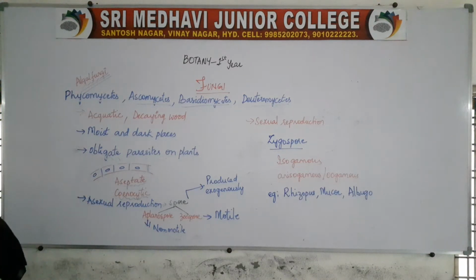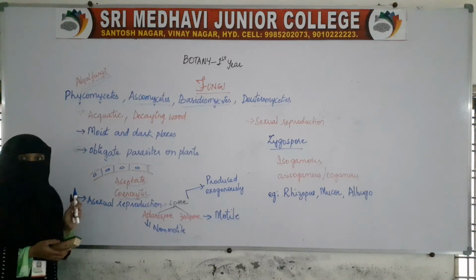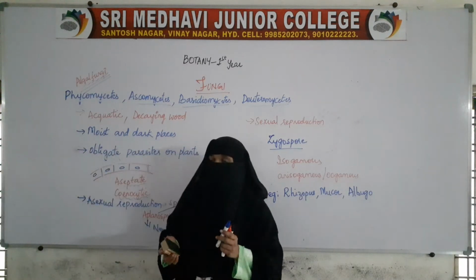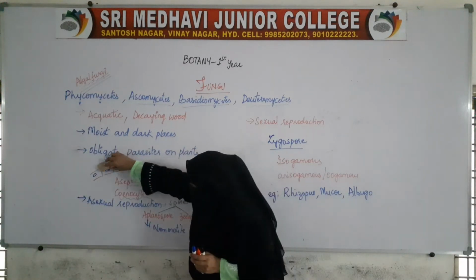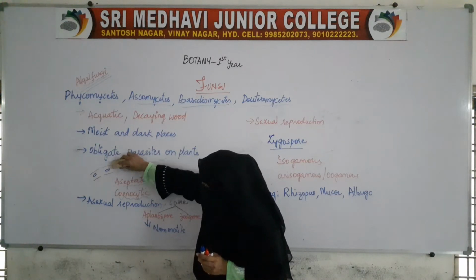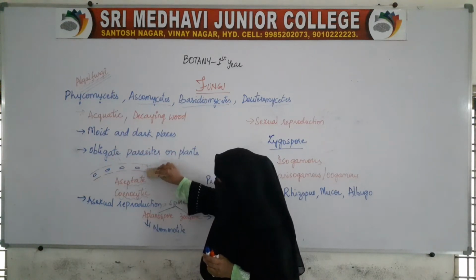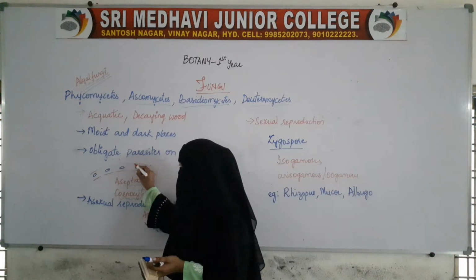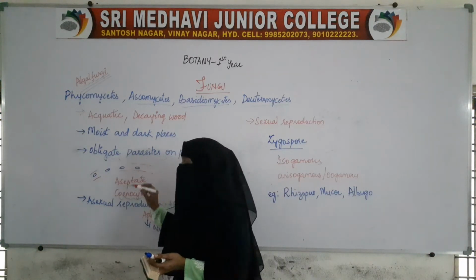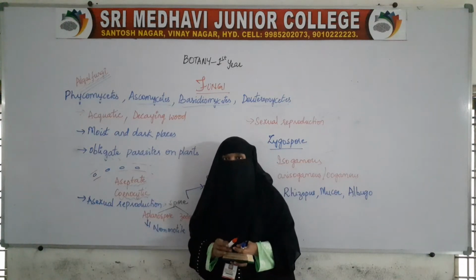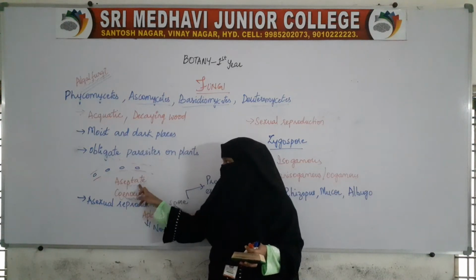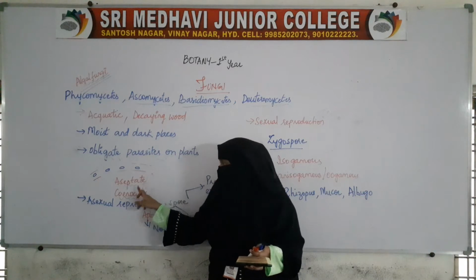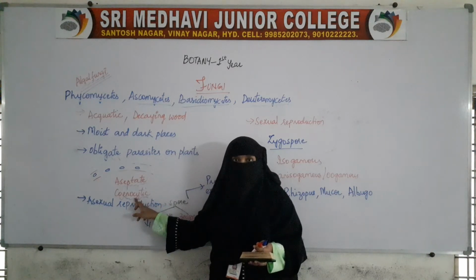But here, in the organisms which belong to Phycomycetes, the septum is absent. There is no septum. The hypha is continuous without divisions. So we have aseptate hyphae and the cenocytic condition.